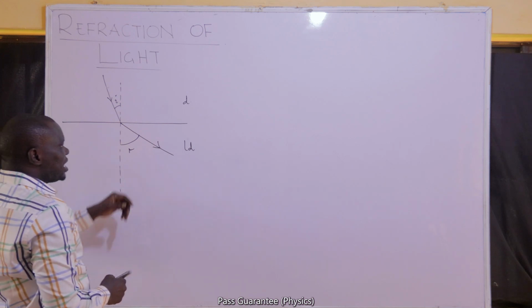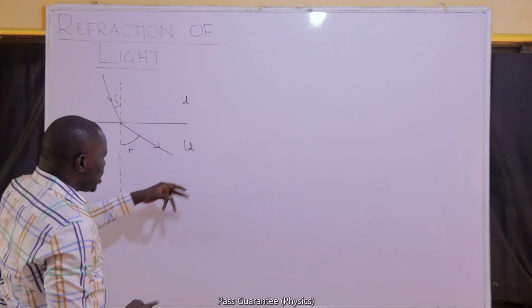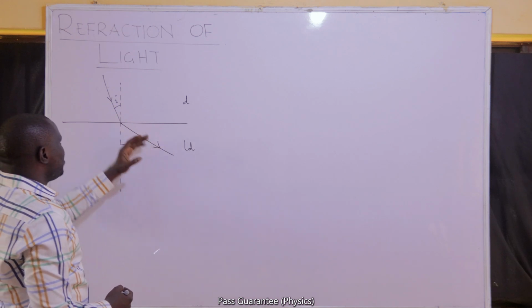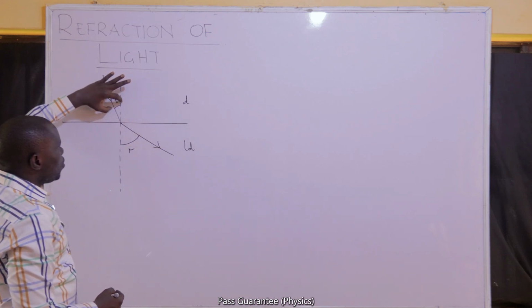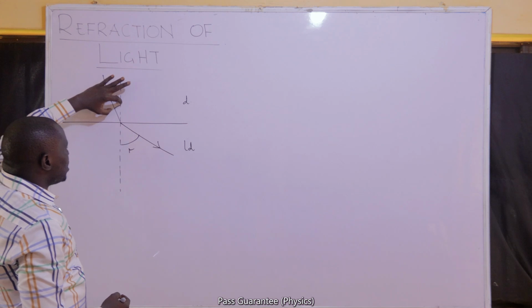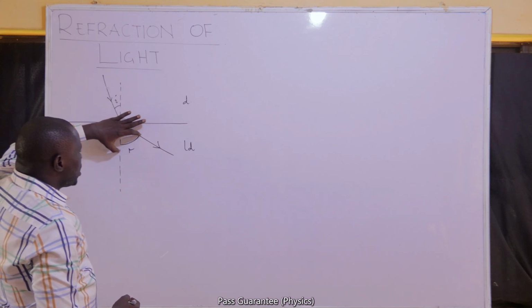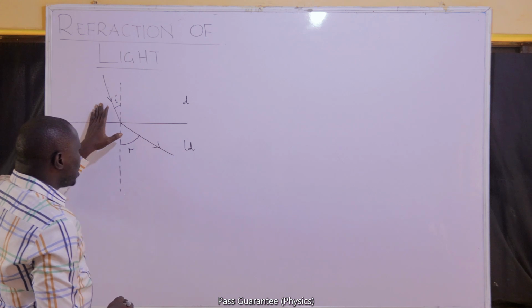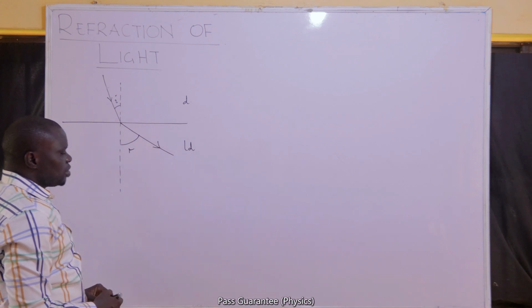Clearly, when light is going from dense to less dense, we have already established that it will move away from the normal. That means the angle in the dense medium will be greater than the angle in the less dense medium.